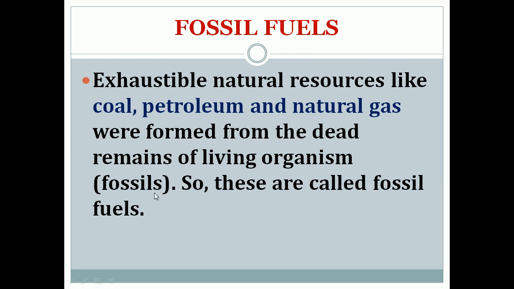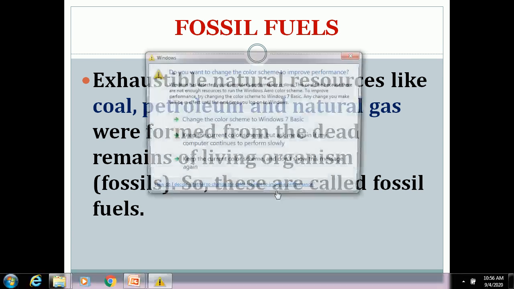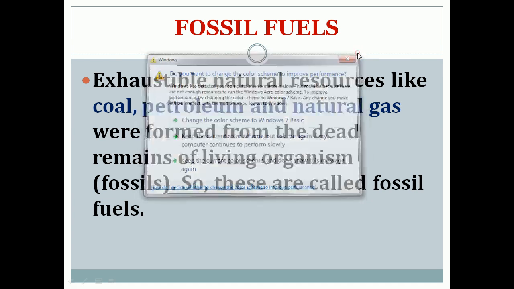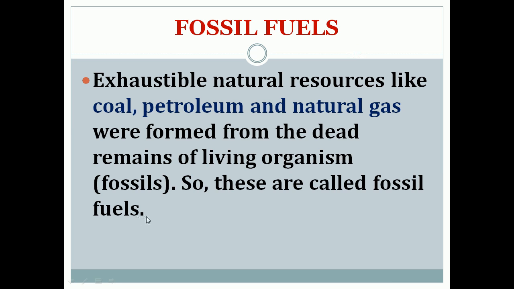Examples are coal, petroleum and natural gas.